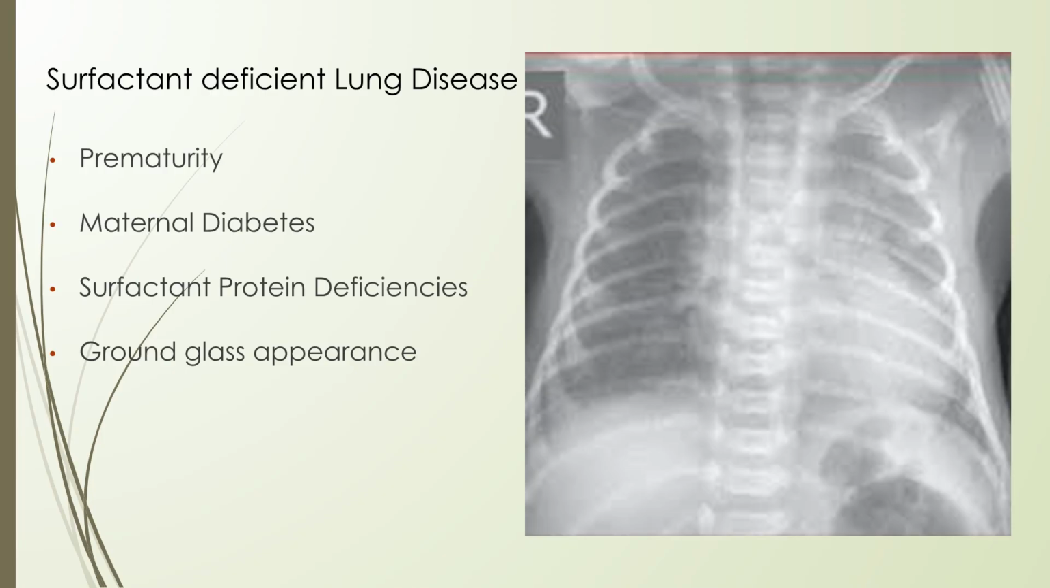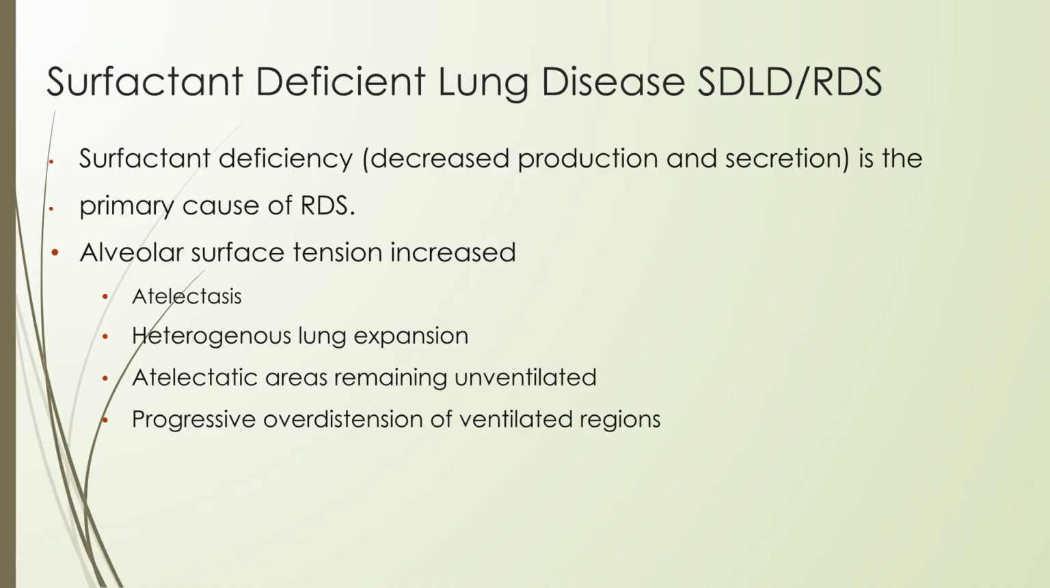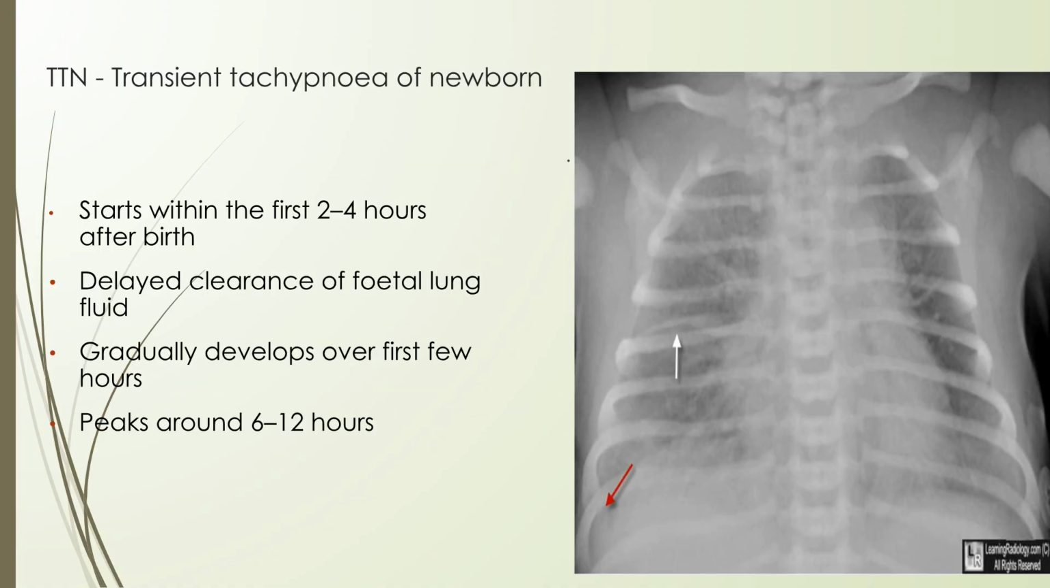Surfactant-deficient lung disease is associated with prematurity, maternal diabetes, and surfactant protein deficiencies. A chest X-ray may show a ground glass appearance. Surfactant deficiency leads to increased alveolar surface tension, resulting in atelectasis, heterogeneous lung expansion, unventilated atelectatic areas, and overdistension of ventilated regions.